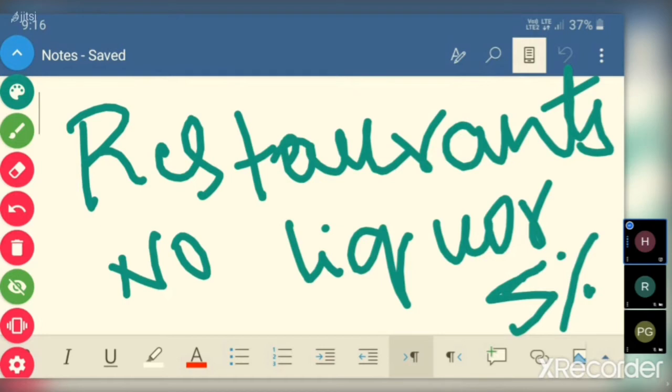So 105 will be the output value. Of that, 5 rupees they have to remit to the government. Again, here tax on input will not be available for set off against this 5%. So 5%, just like that, on the output price they have to remit to the government. So the composite scheme for restaurants which do not sell liquor is 5%.